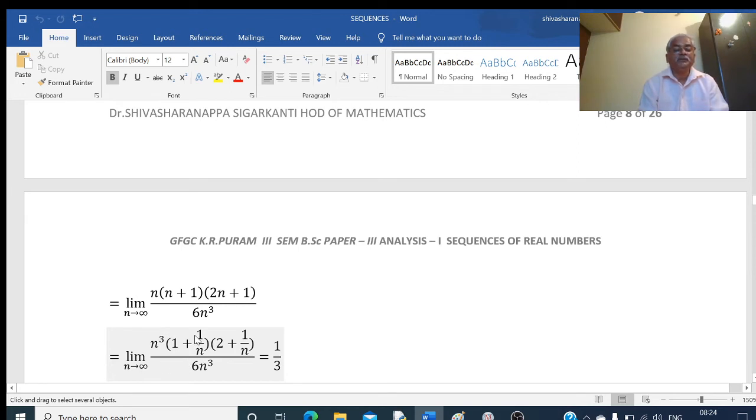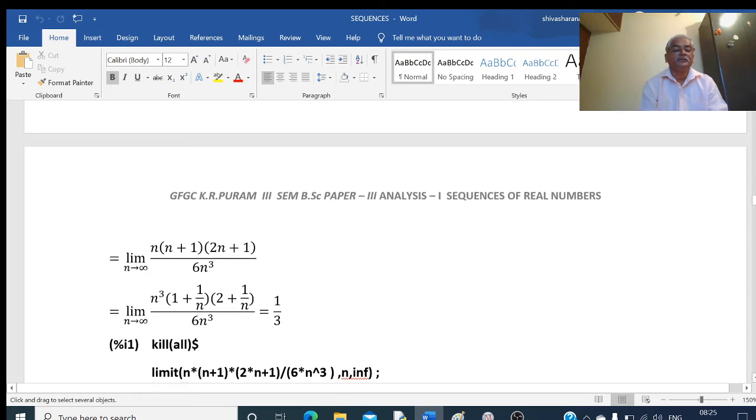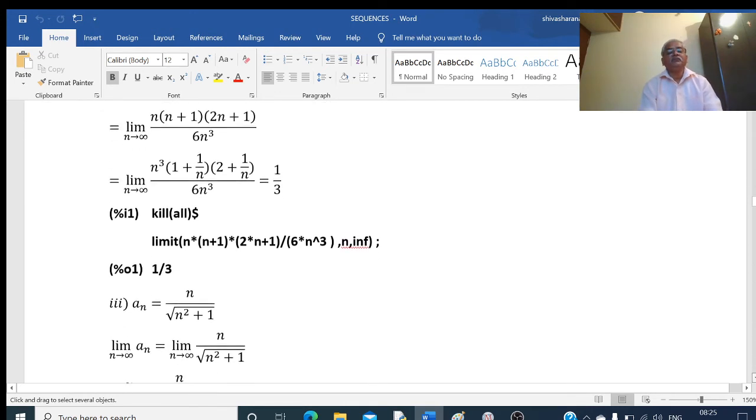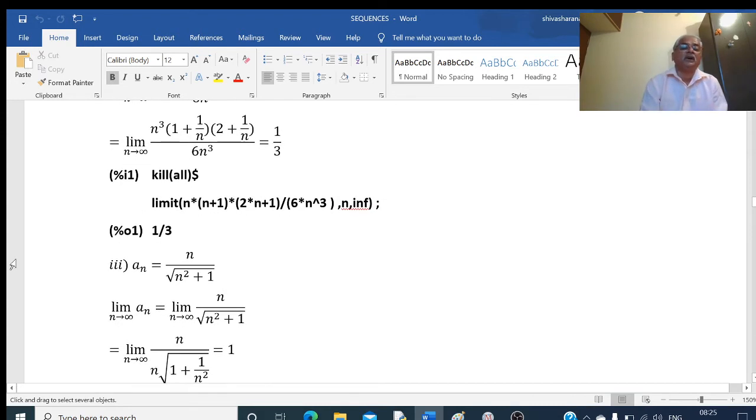If n tends to infinity, 1 by infinity is 0. So 1 plus 0 is 1. 2 plus 1 by infinity is 2 plus 0, which is 2. 1 into 2, the numerator is 2, and the denominator 6 remains. 2 by 6 is equal to 1 by 3. You can verify in a similar way on Maxima. From other tools also you can find out the limits. I have used Maxima.